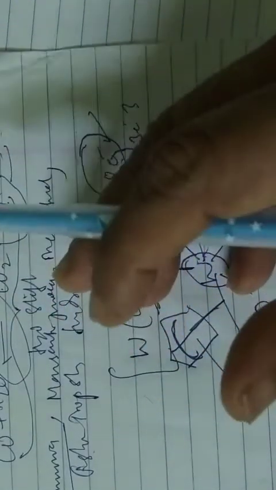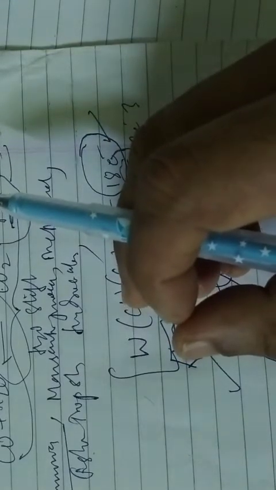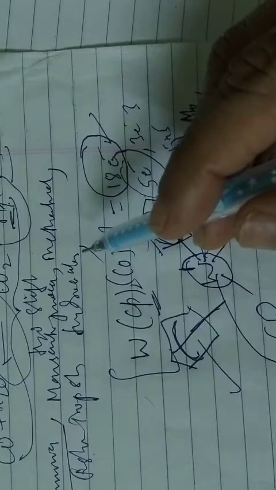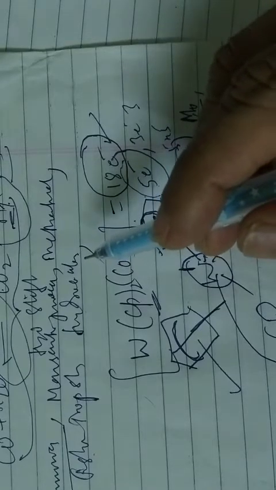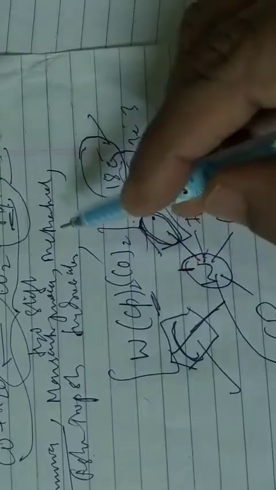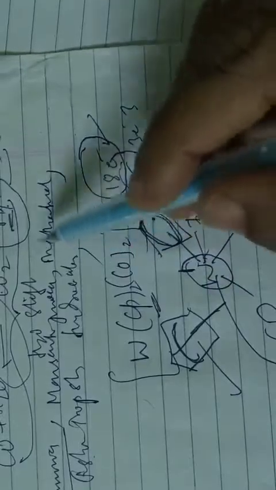So you have to mention one or two of these, and show how the Fischer-Tropsch is going to help in the synthesis. The main thing is that it is going to provide a source of hydrogen at the expense of carbon monoxide, which is responsible for the production of high purity hydrogen. That's why even in fuel cells this has been highly used. So this is how you can write some of the points for this question.